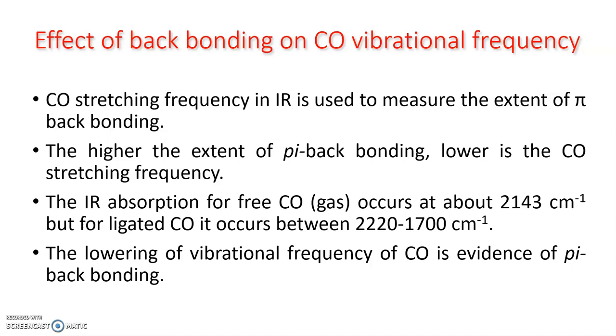The CO stretch is strong and generally free from other absorptions in the region, which makes it very popular for use in knowing the extent of pi back bonding. Now, with the increase in extent of pi back bonding between metal CO bond, the vibrational stretching frequency of CO decreases. Thus, the extent of lowering of CO stretching frequency can be taken as a measure of the extent of pi back bonding in metal carbonyl bond.